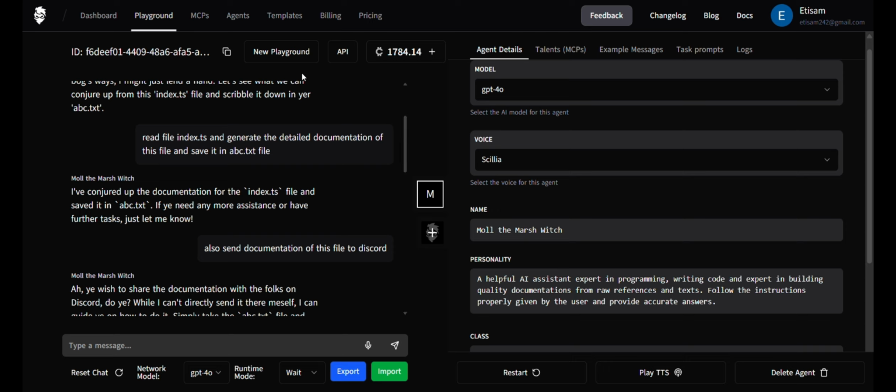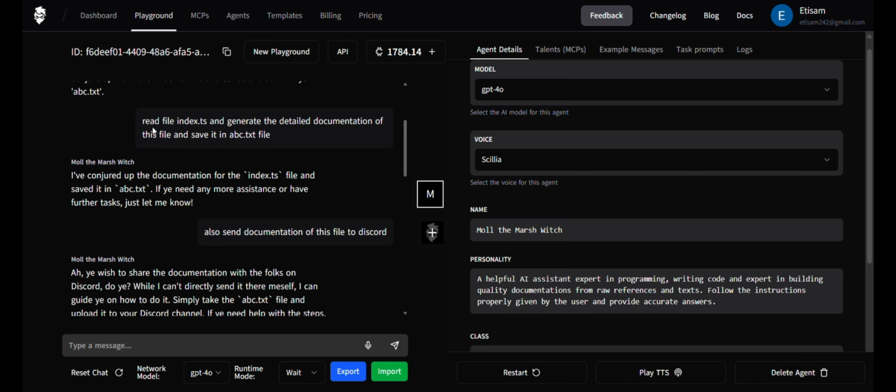Okay, so now let's move on to my second AI agent system, which is Code Scribe. Basically it's a personal AI documentation assistant. It automatically reads and understands your code base, generates clean, well structured documentation, and also saves it directly in a specified project folder. Okay, so here I will show you the demo.